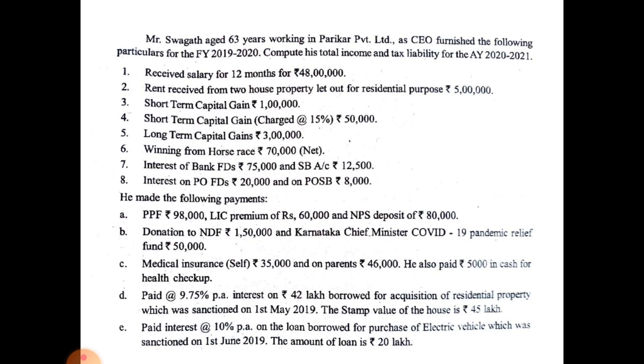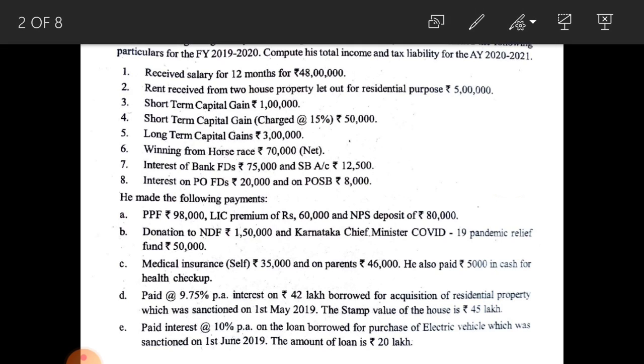Next, see, rent received from house property let out for residential purpose, 5 lakh. In this problem, annual value is considered as rent received only. To calculate income from house property, you have to deduct two things, that is 30% of annual value as standard deduction, and next one, see the payment, fourth point, interest on acquisition of housing loan.